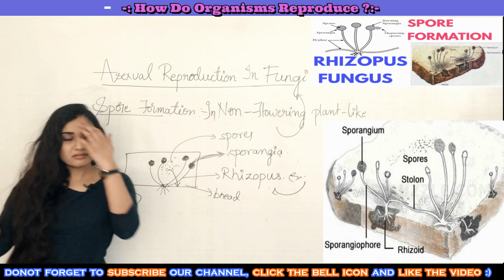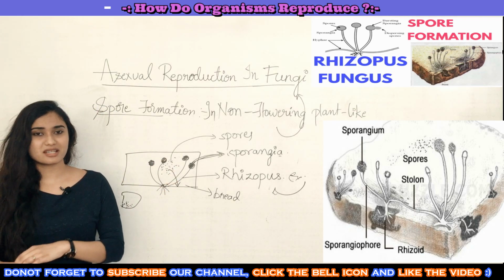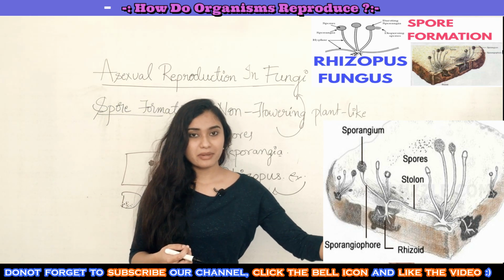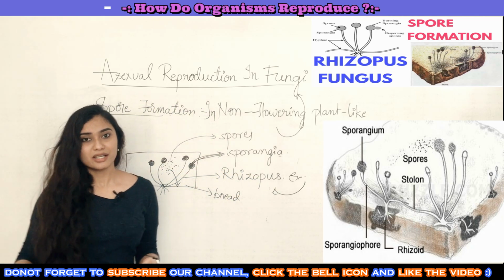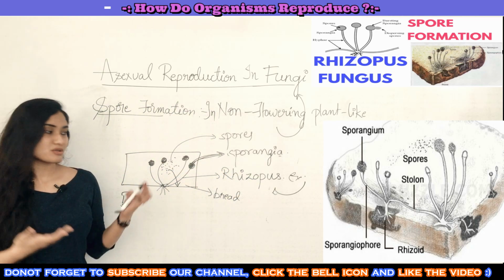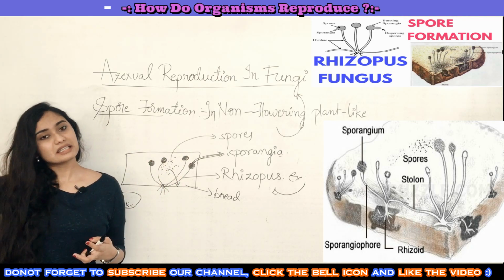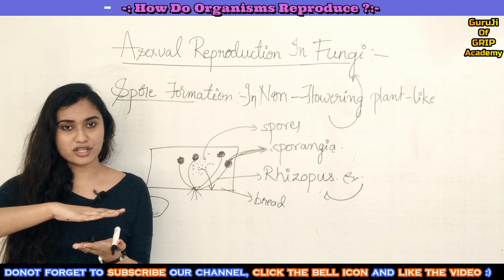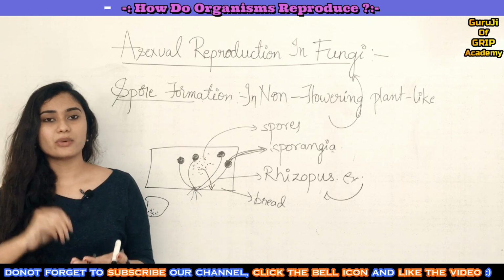In the air there are abundant tiny spores present. You might have been wondering why, when you keep a bread piece here or there, it starts growing upon reaching a favorable condition. That's because there are numerous spores present in the open air. When they get that proper moist environment and the nutritive medium, they start growing on it.